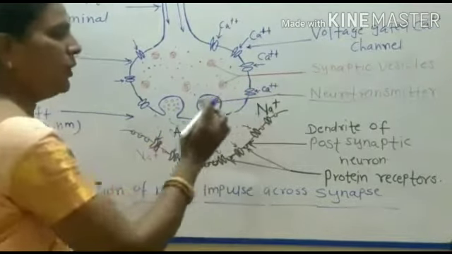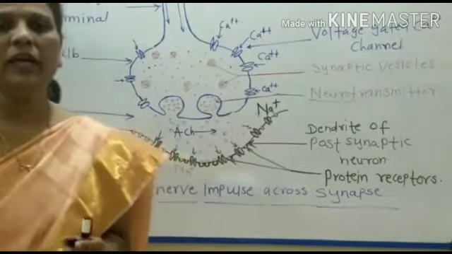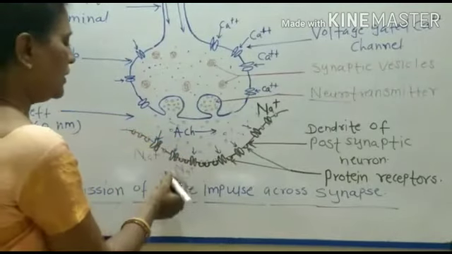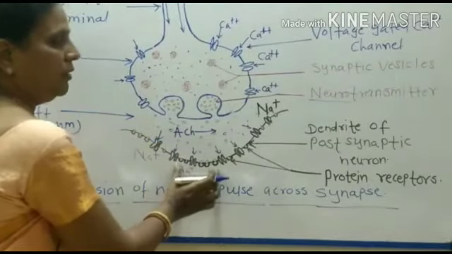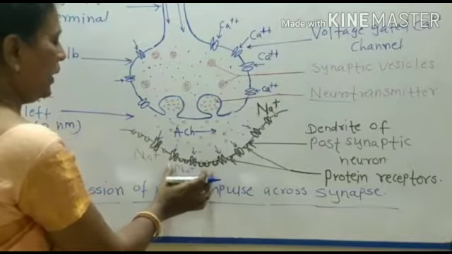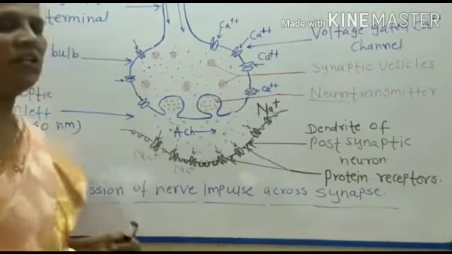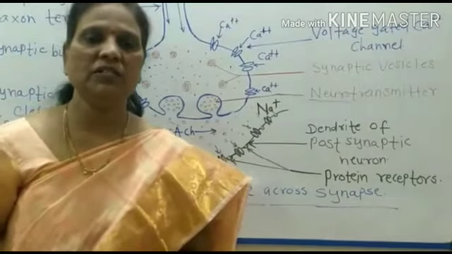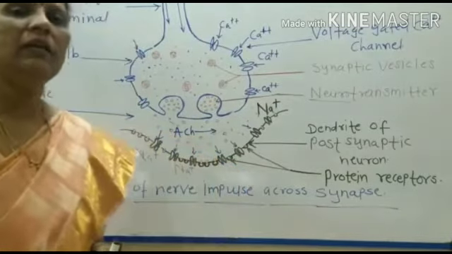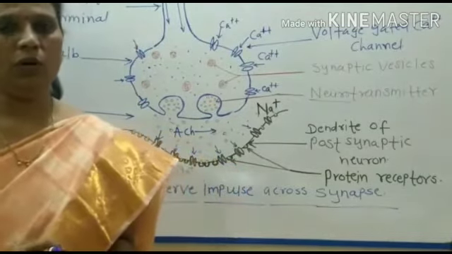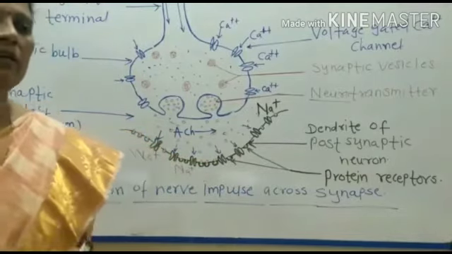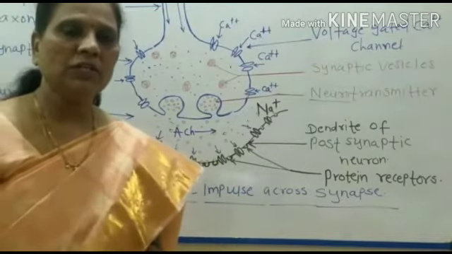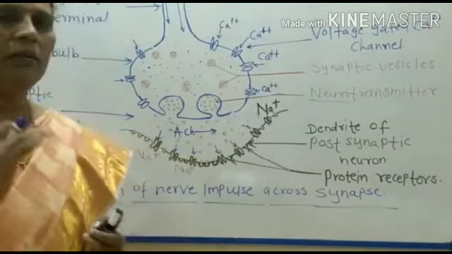Sodium ions mainly enter inside the dendrite of the postsynaptic neuron, and due to this the action potential generates, and there is a depolarization of the neuron. Means the neuron regenerates for carrying the impulse.